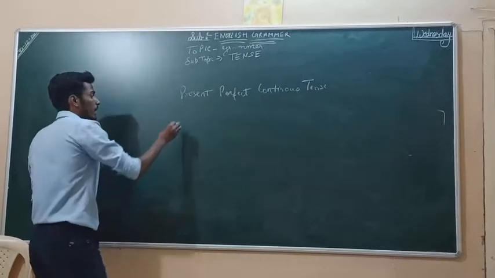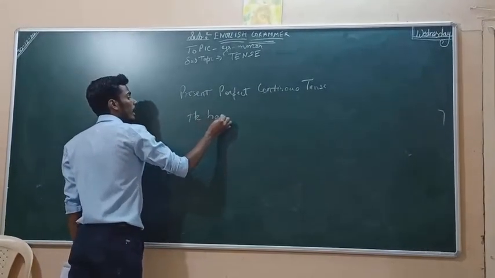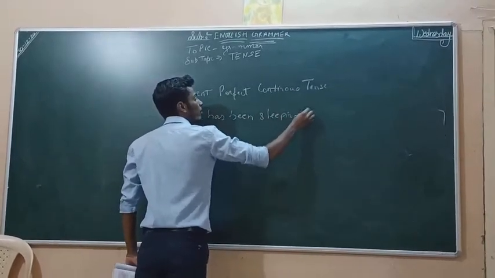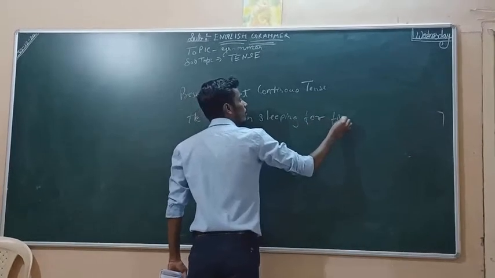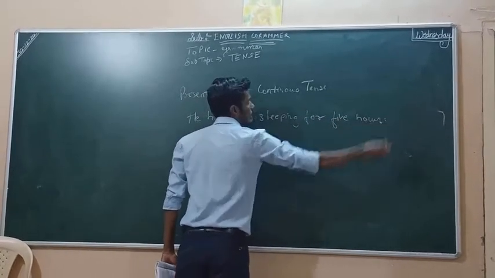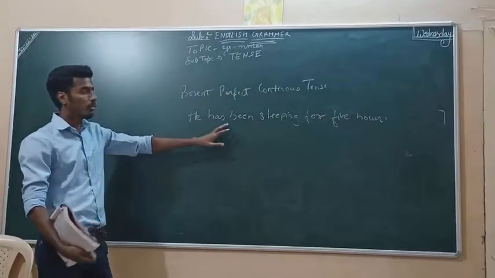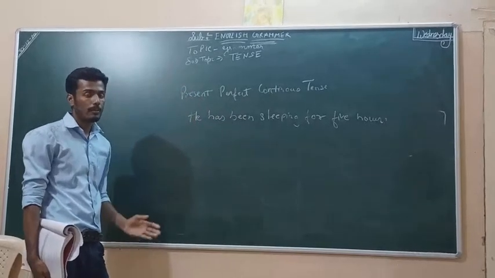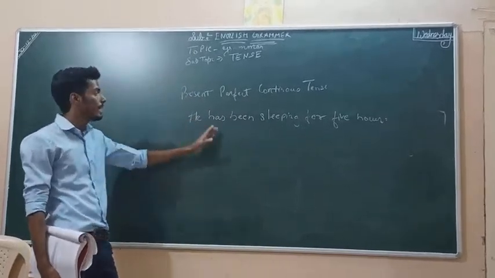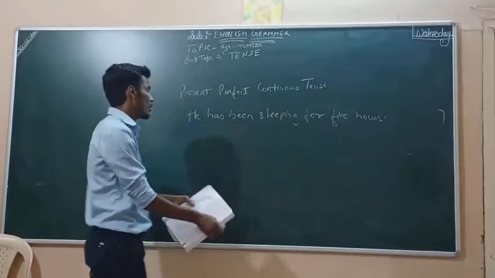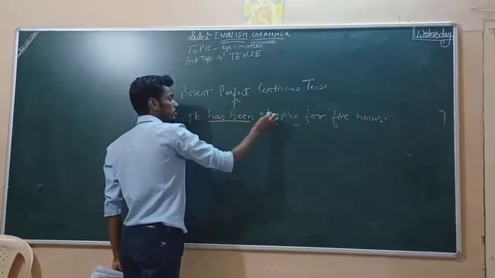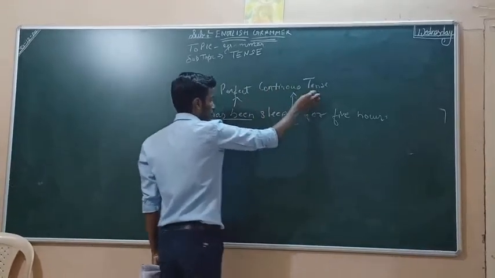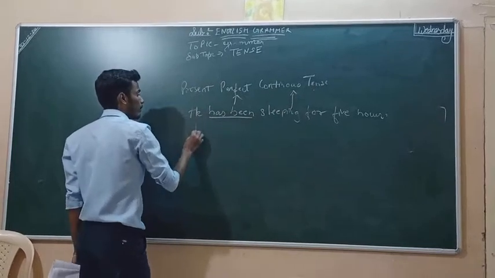He has been sleeping for 5 hours. Means he was sleeping. Sleeping was in the past. But he has just got up right now. We have to say he has just got up right now and he has been sleeping for 5 hours. So has been is what? Perfect. And ing is what? Continuous. Present perfect continuous tense.